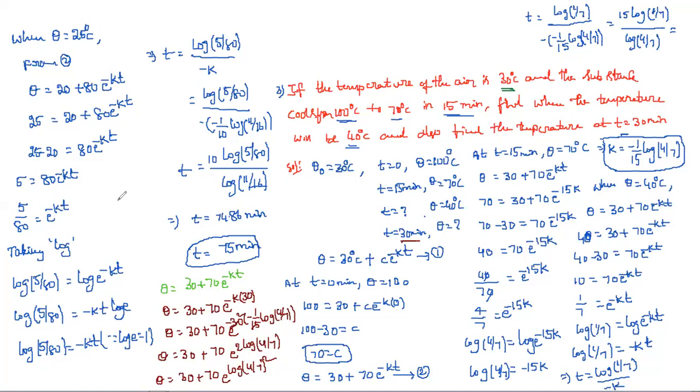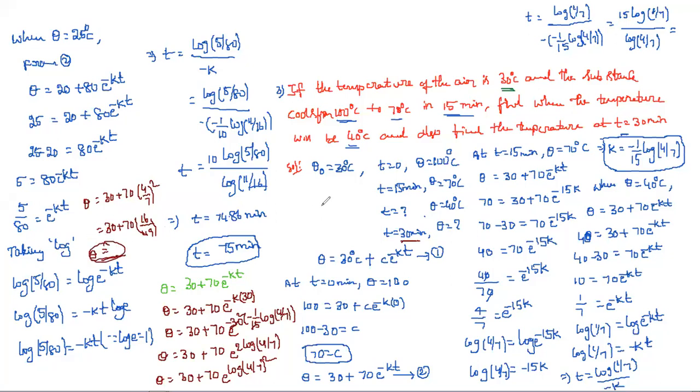So theta is equal to 30 plus 70 into (4/7) whole square, that is 30 plus 70 into 16/49. By calculating this, we will get the temperature of the body.